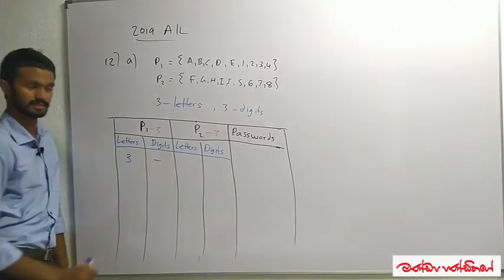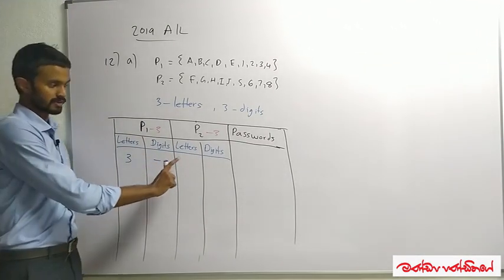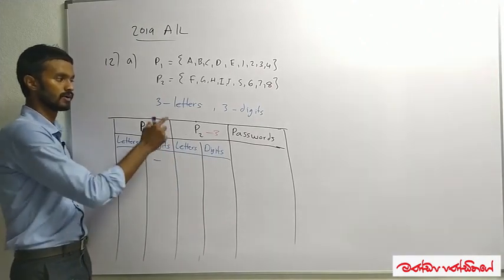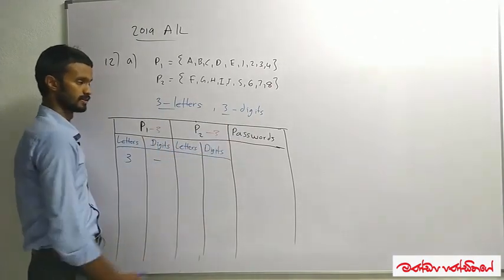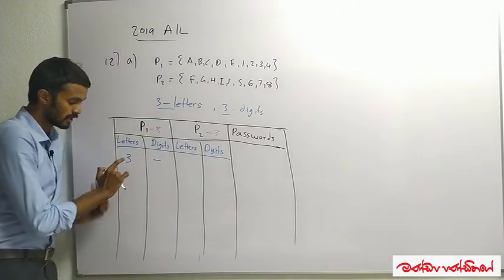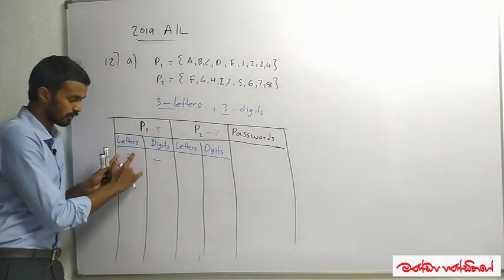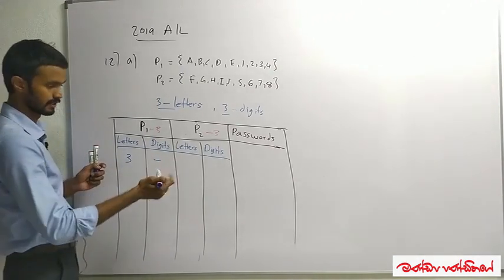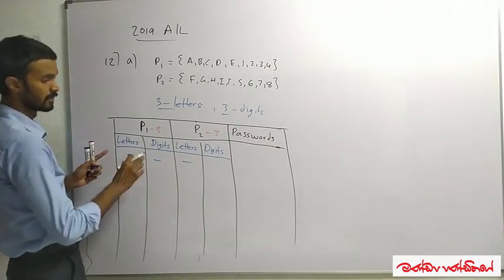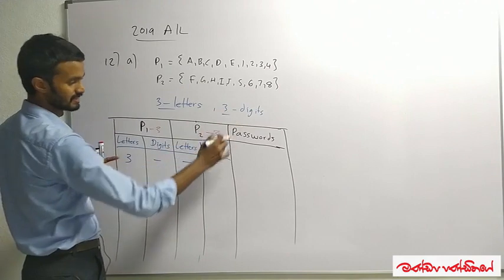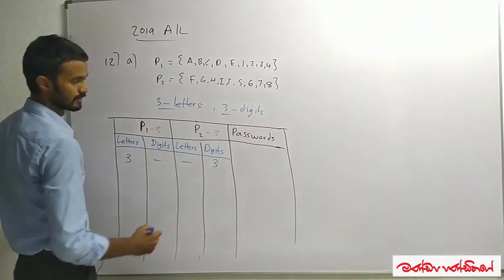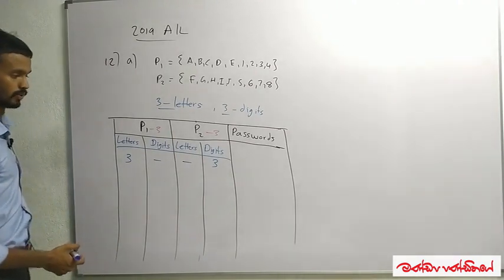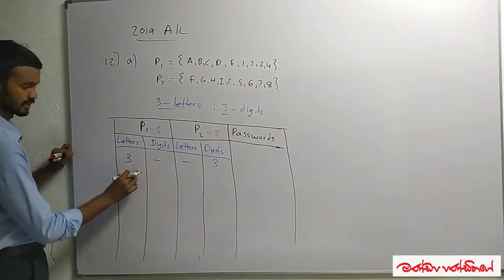So no digits. Which means when you come to selecting elements from P2, I know the password is only allowed 3 letters and 3 digits. But by now, I have already selected 3 letters. So when considering P2, I can't select a letter. So no letter is selected. But we have to select 3 digits. So 3 digits are selected from P2. Okay, got it. Now I'm going to the second one.